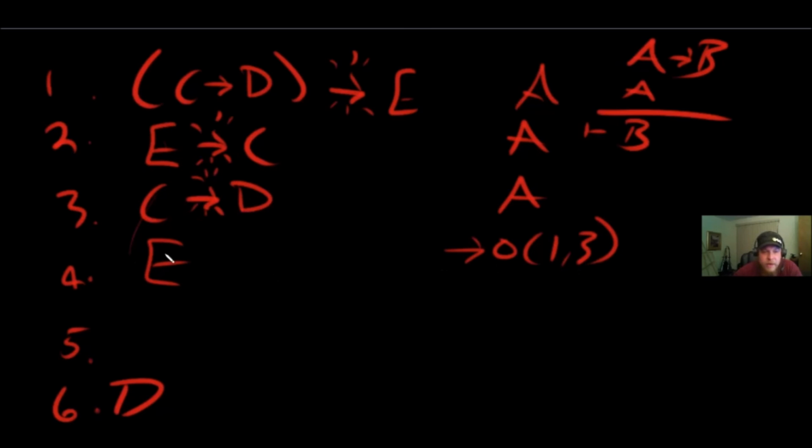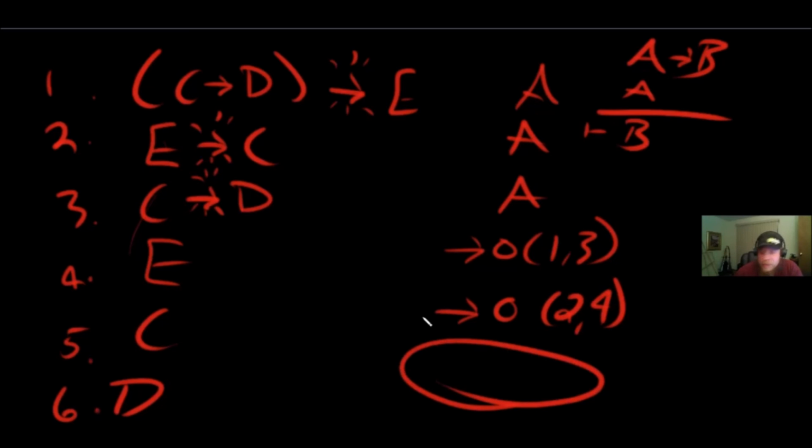Now with the E here, do we have a left side match that's new? Yeah, actually line 2 has E arrow C. This would be the left side match for this, so that's going to unlock C. So that's going to be arrow out. Where was the arrow that we used? Line 2. Where was the left side match? Line 4. And then now we think, oh, we did it. We got to D. Yeah, but we didn't say how we got it. So that's what we got to do here in these problems.